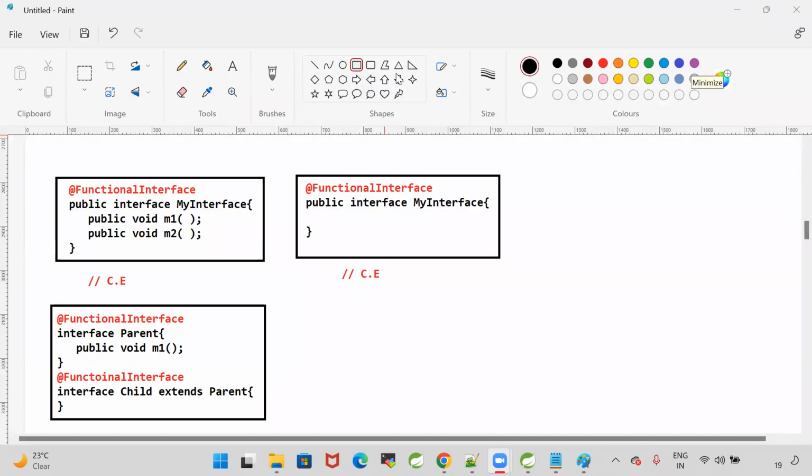The reason: parent is a functional interface. It is having only one abstract method. Child does not have any method, so the parent method will come to the child. Child is having the parent method.